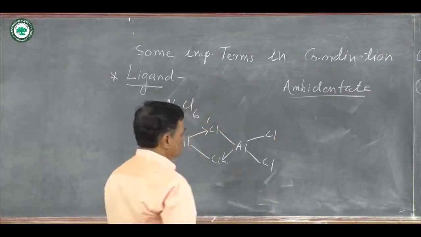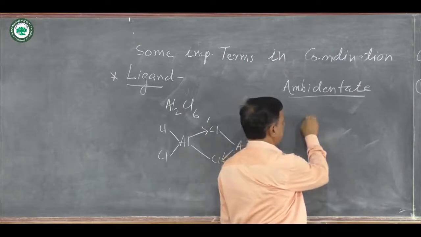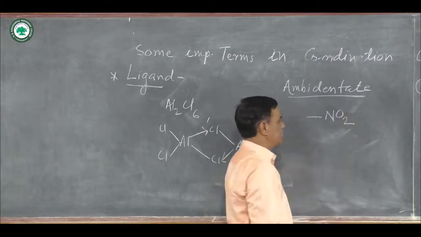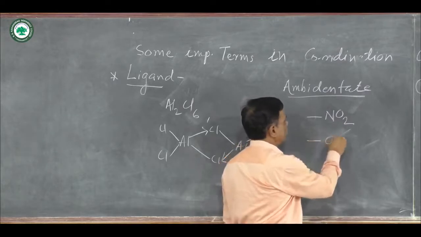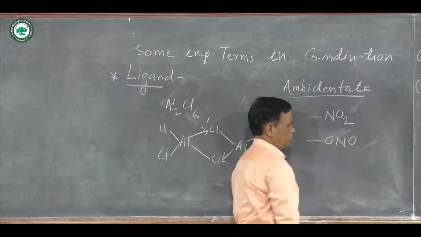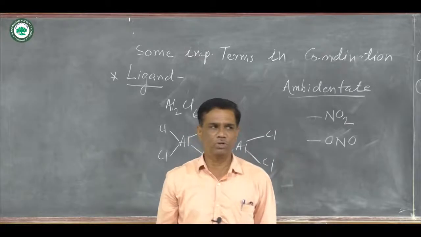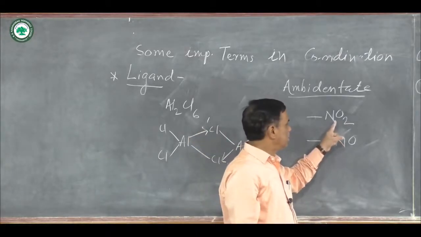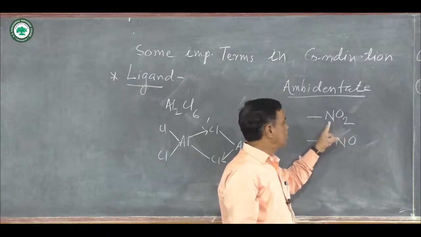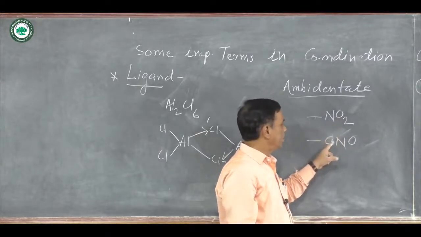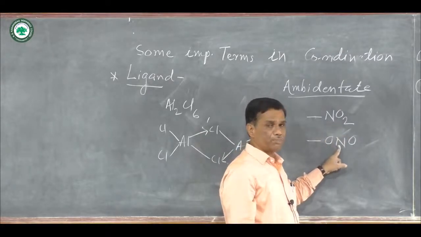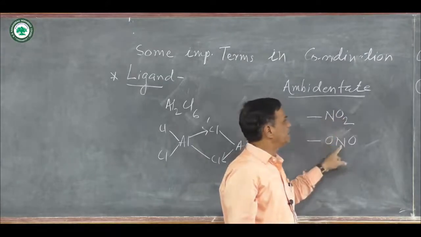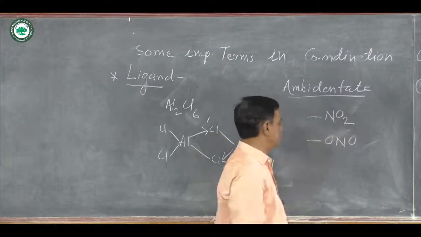Therefore, these ligands are known as ambidentate ligands. Suppose a ligand bonds with the metal as NO2 and second as ONO. NO2 or ONO. Here the formula is NO2. But in the first case, bonding takes place from nitrogen and in the second, bonding takes place from oxygen. Therefore, such types of ligands are known as ambidentate ligands.